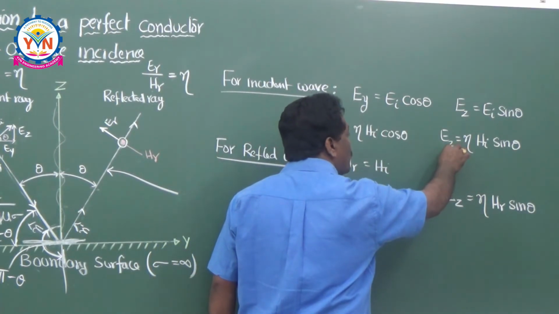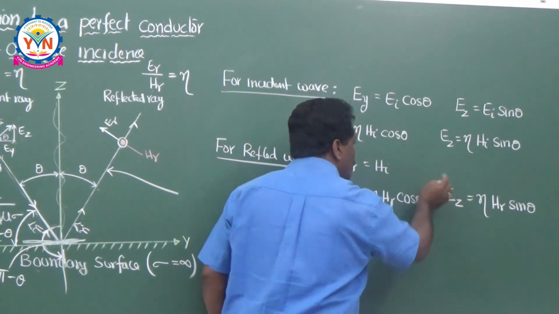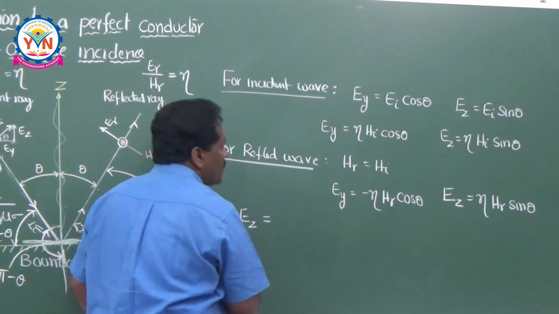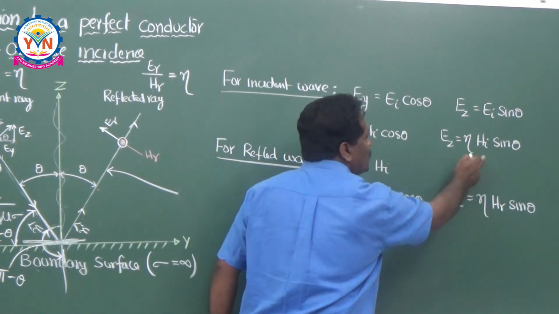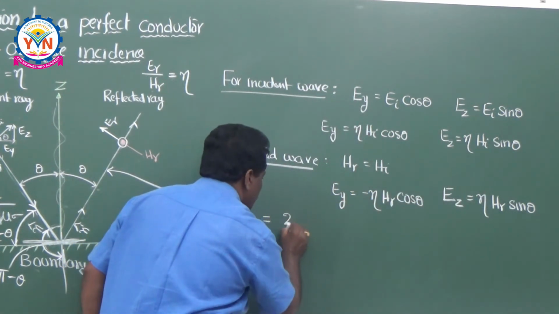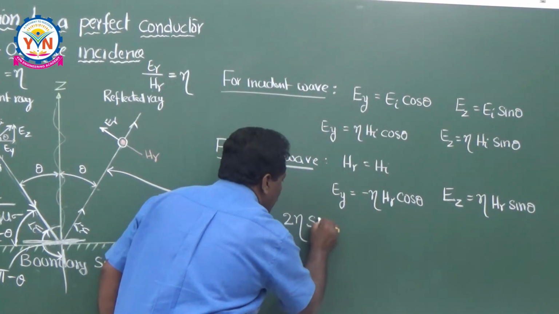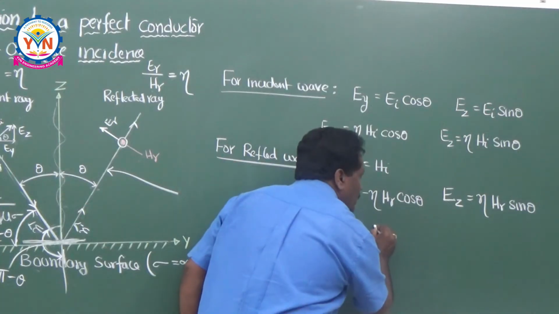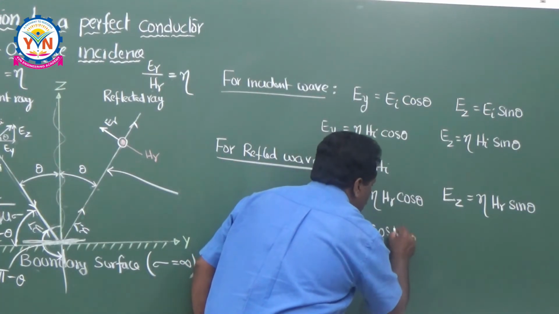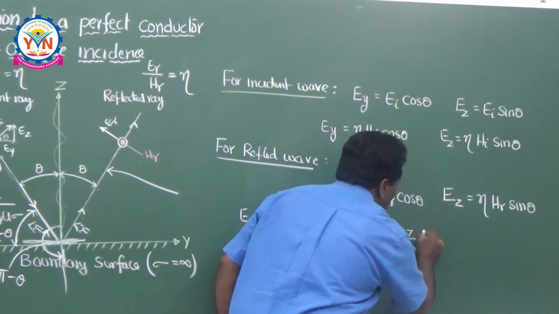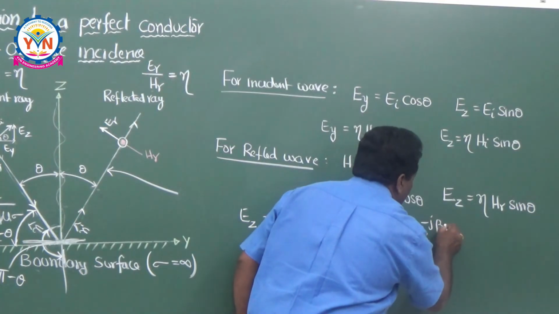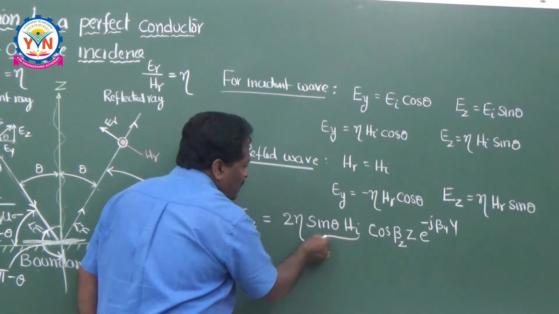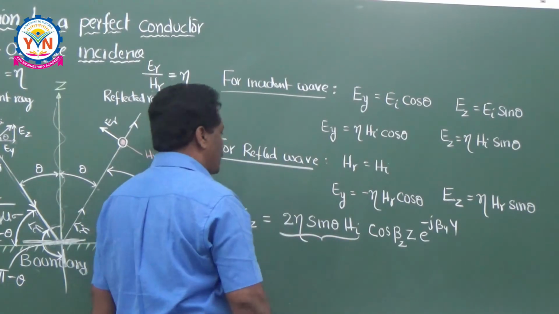So the total component in the z direction, Ez, is equal to the sum of these two. What is the sum of these two? 2 eta into sin theta into Hi cos beta z into z into e to the power of minus j beta y into y. So this is where the magnitude changes. This is the magnitude, you have to remember this.